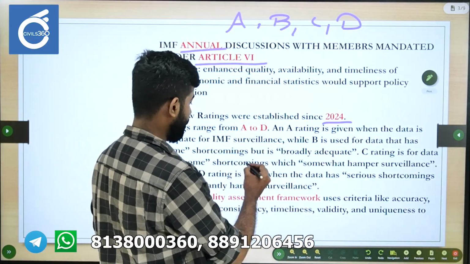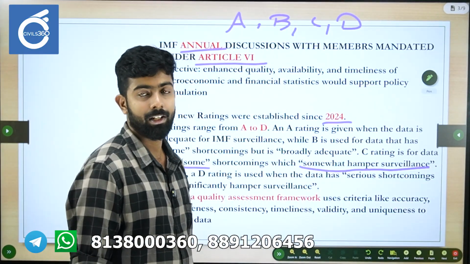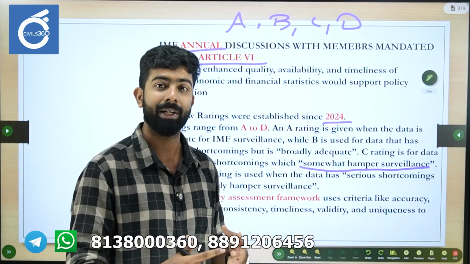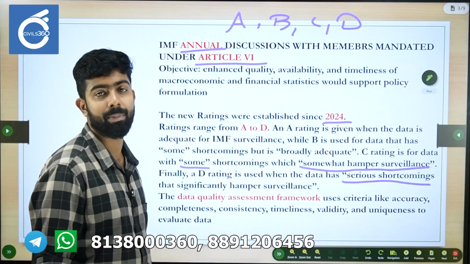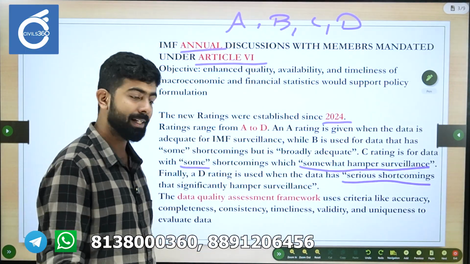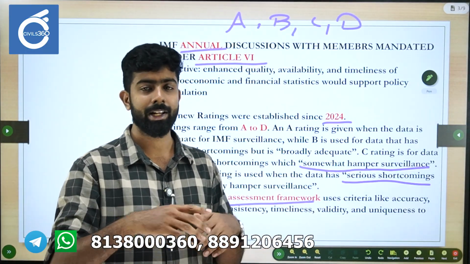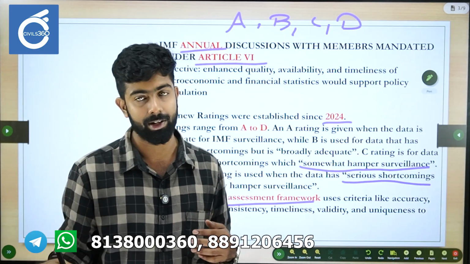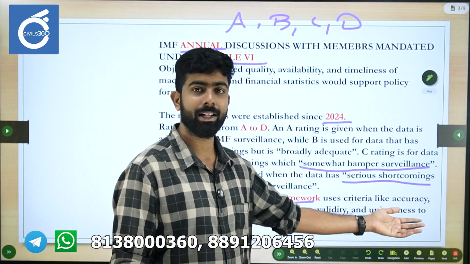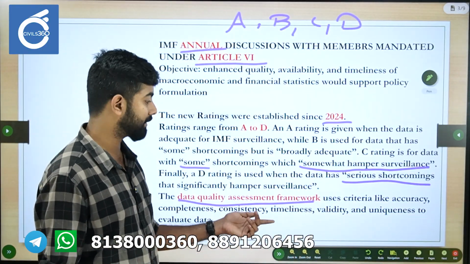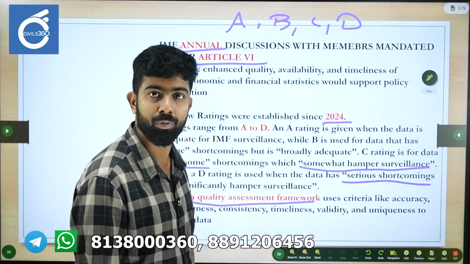A C rating means some shortcomings are there and they somewhat hamper surveillance, which means studying that economy becomes difficult. And D means there are serious shortcomings that significantly hamper the surveillance. The assessment uses the data quality assessment framework. Several criteria are there. It involves two layers of study by the IMF, and it is quite a detailed exercise. But just know certain criteria like accuracy, completeness, consistency, timeliness, validity, uniqueness. These are some of the criteria that the IMF uses.